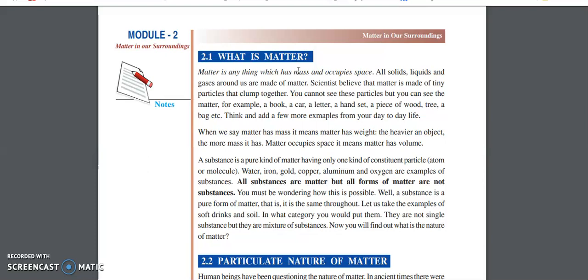So the second part is, all forms of matter are not substances, because different forms of matter, for example solids and liquids, are two different matters. If they are combined together, I cannot say it is a substance, because a substance is one which should be in its purest form.